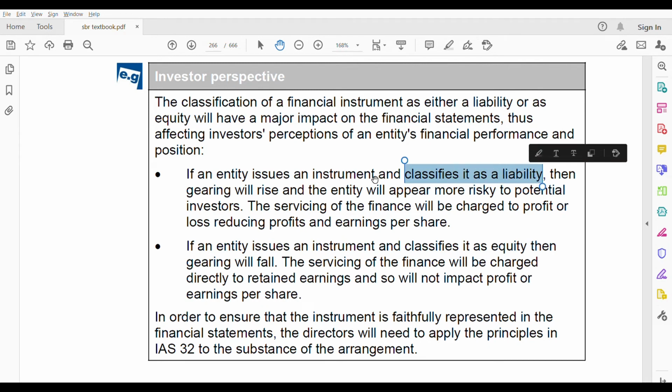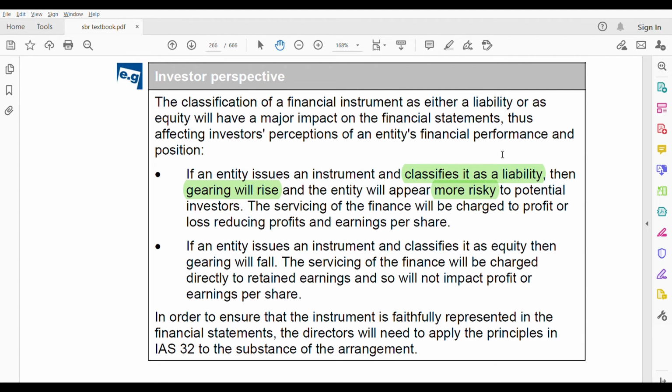Classify as a liability, gearing will rise. What happens? The entity will appear more risky to potential investors. More risky. That's why you have to be very, very careful about how you classify. It's not the case that you can classify it any way, that it does not matter whether it's under equity or liability as long as you show it. No, it matters. The way you classify it matters a lot. That's why there is a standard, IAS 32. Otherwise, they could have put everything under one standard.